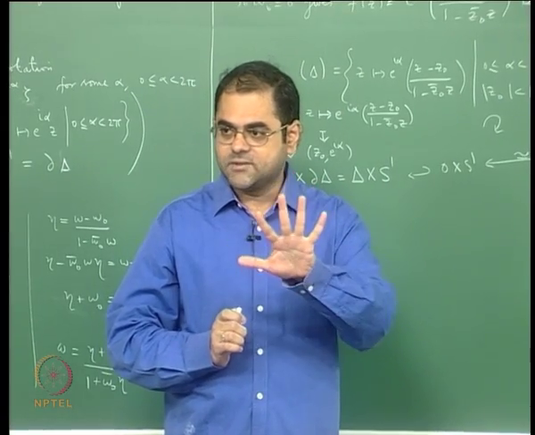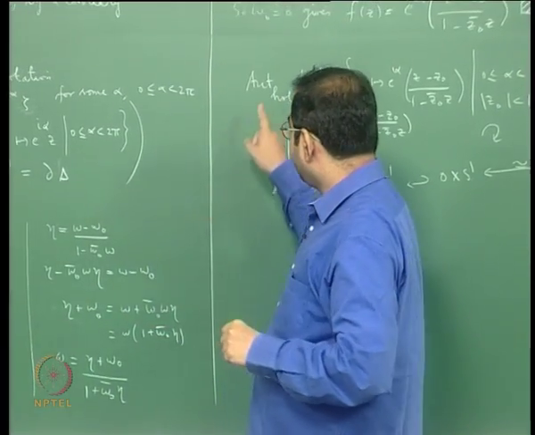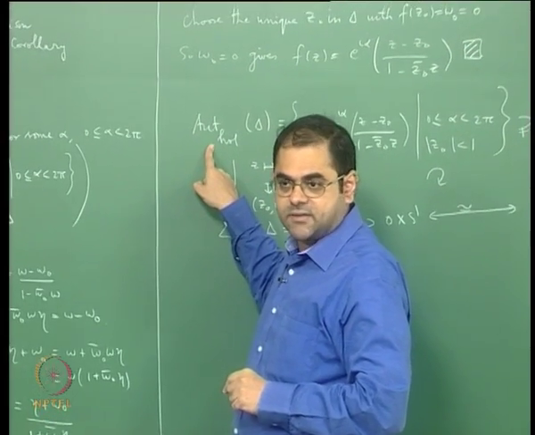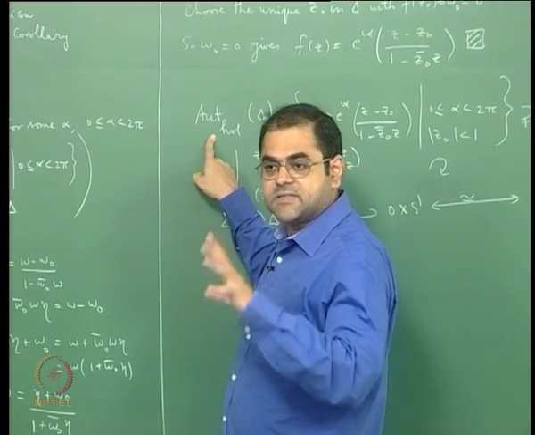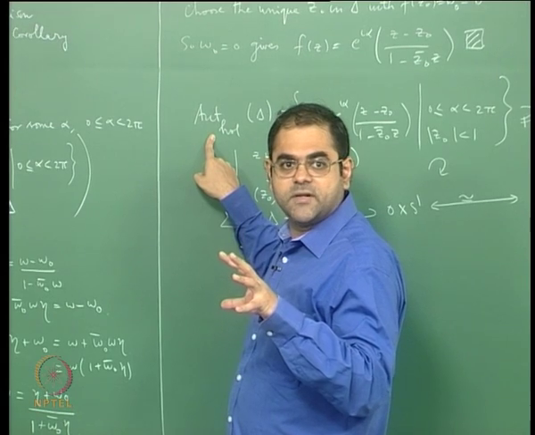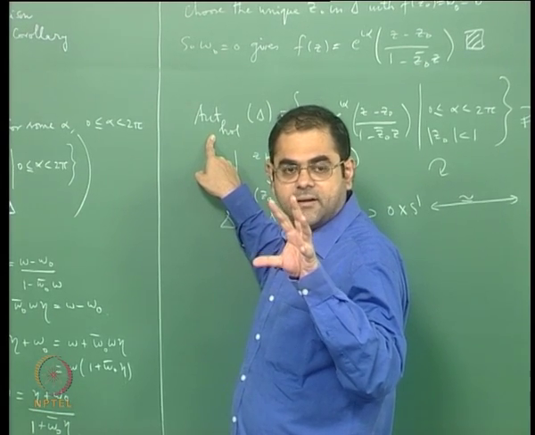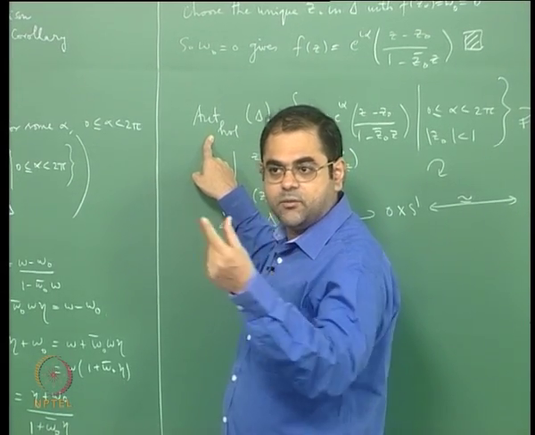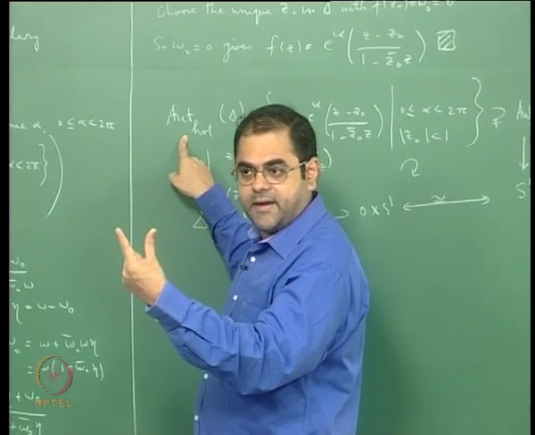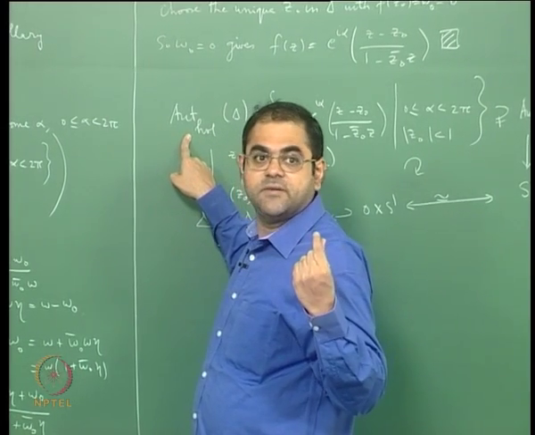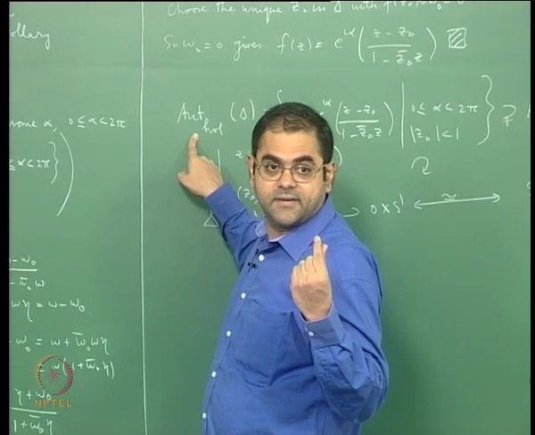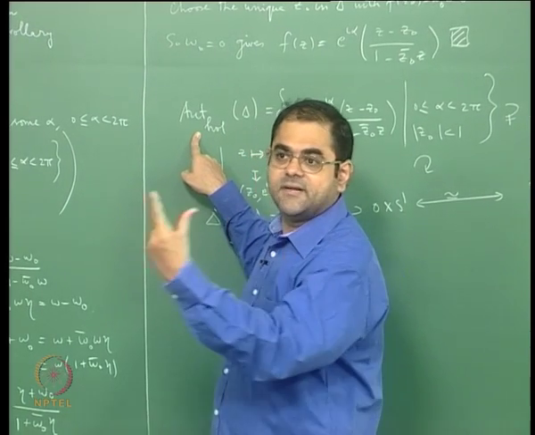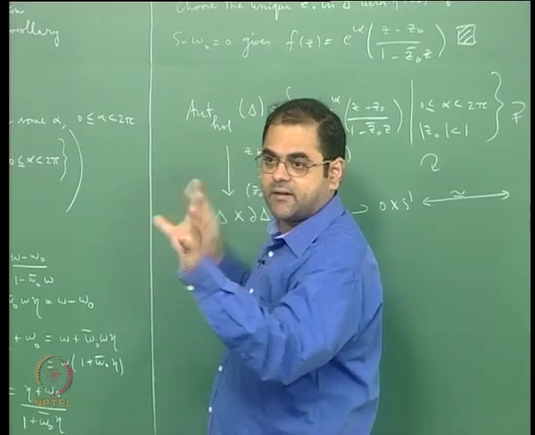So the moral of the story is, either it is an isomorphism of the unit disk onto itself, or, if it is not, it will be a contraction mapping, which means you take 2 points, and you take their images, the distance between the images will be smaller in the hyperbolic metric than the distance between the original points.